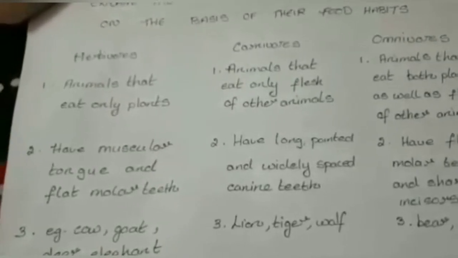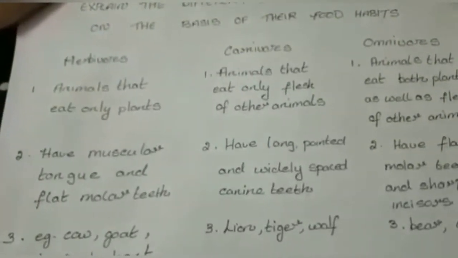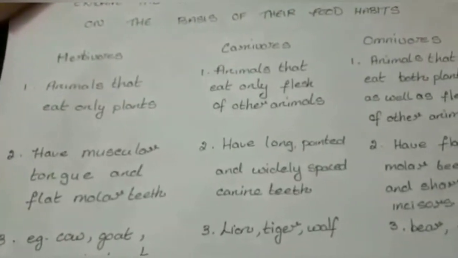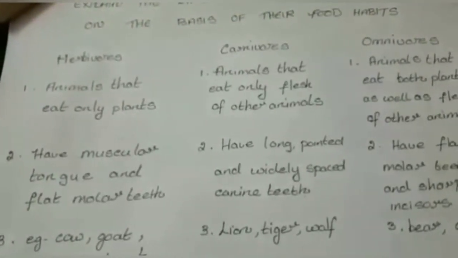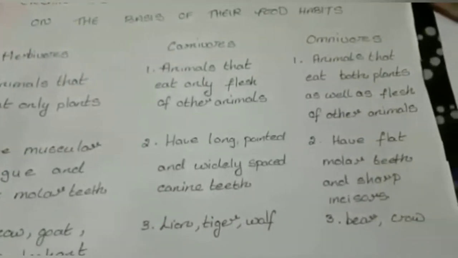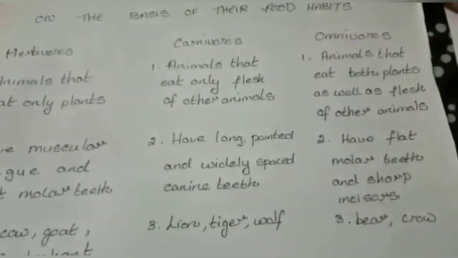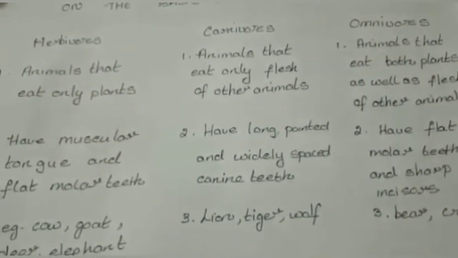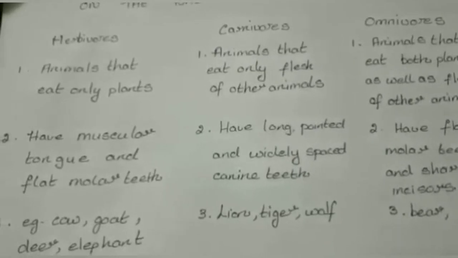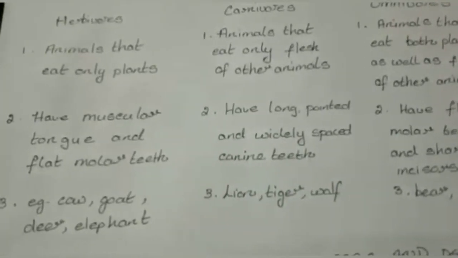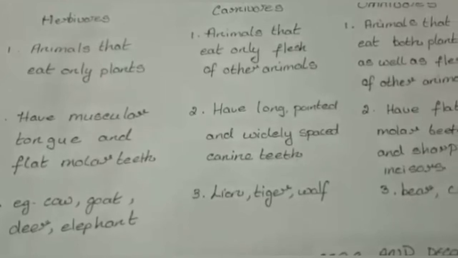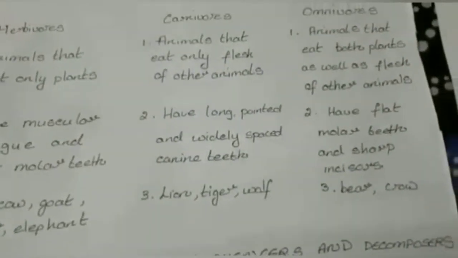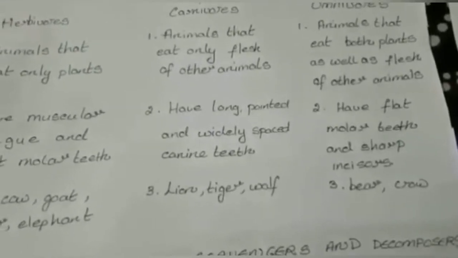Now the second point. Herbivores have a muscular tongue and flat molar teeth. Carnivores have long, pointed and widely spaced canine teeth. Omnivores have flat molar teeth and sharp incisors. These incisors, canines and molars are different types of teeth present inside the mouth. Examples of herbivores are cow, goat, deer, elephant. Examples of carnivores are lion, tiger and wolf. Examples of omnivores are bear and crow.